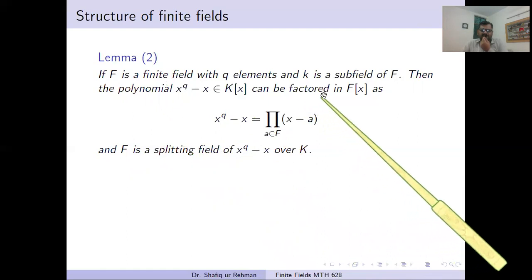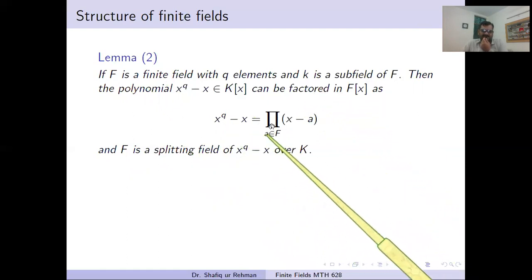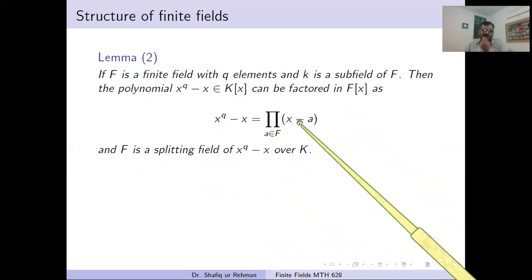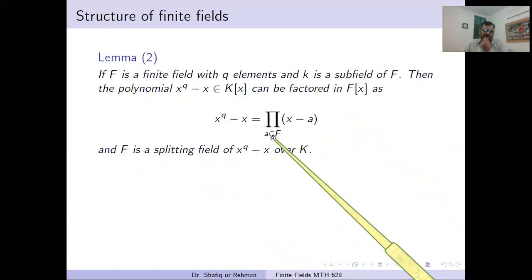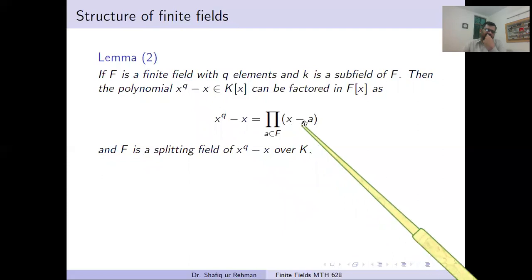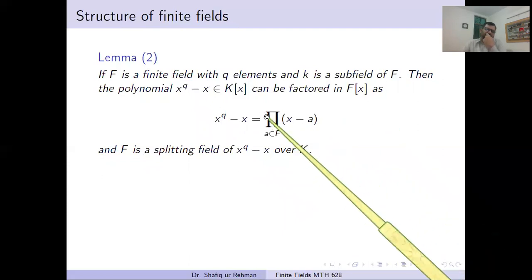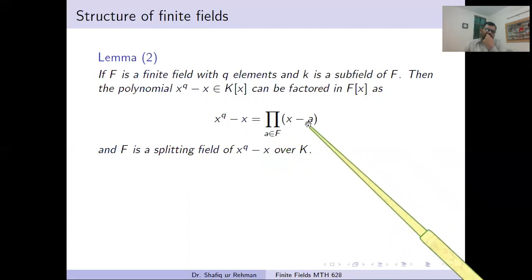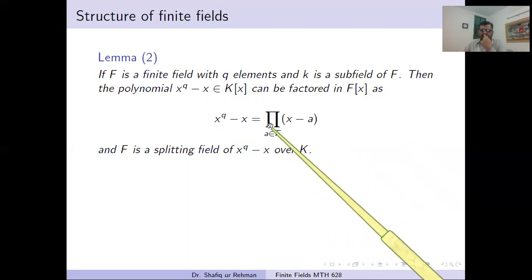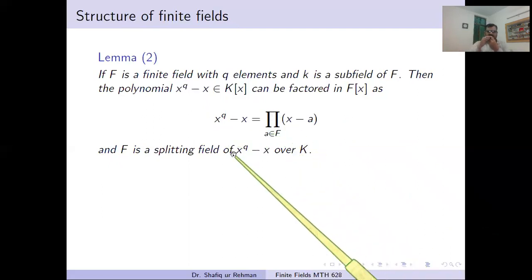This can be factored in F[x]: x^q minus x can be written as a product of all the linear factors x minus a, where a varies over the field F. For instance, if F has 3 elements a, b, c, we will write (x minus a)(x minus b)(x minus c). So this is a product taken over the field F. And because this polynomial is monic, there is no leading coefficient, it's only 1. And this F will become the splitting field of this polynomial taken over K.